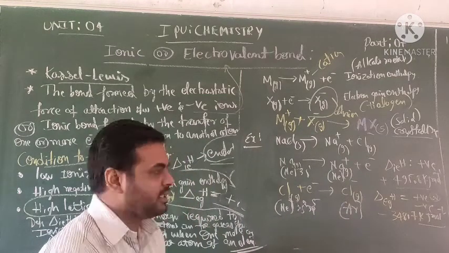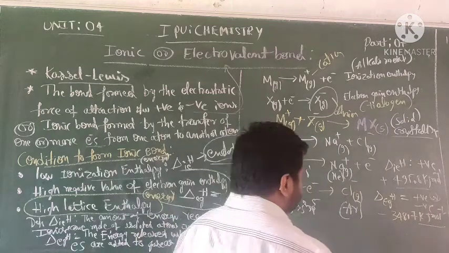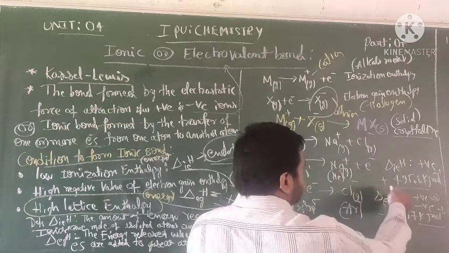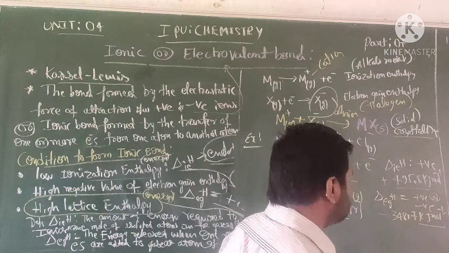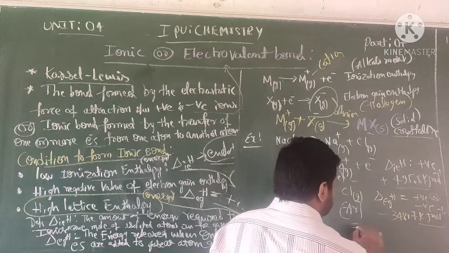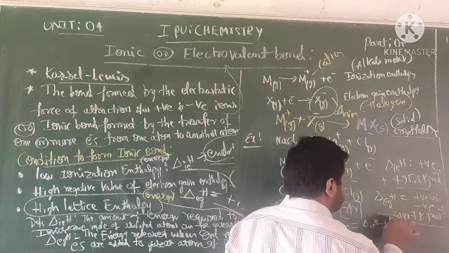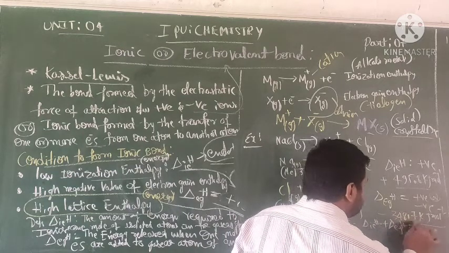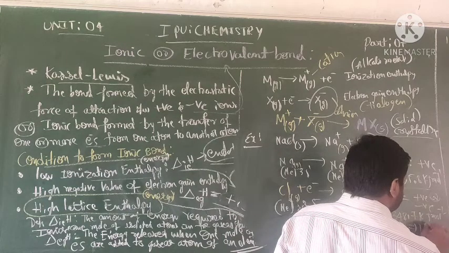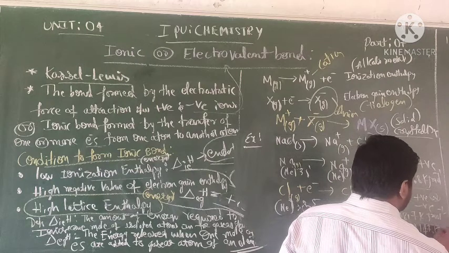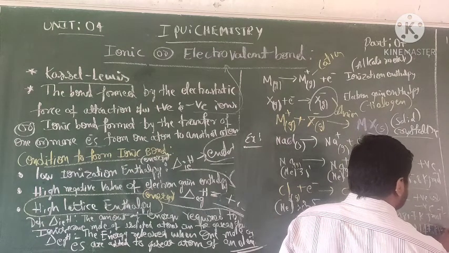Kilojoules per mole is the unit of delta H and delta EGH. Delta IEH plus delta EGH should give 147.1 kilojoules per mole.